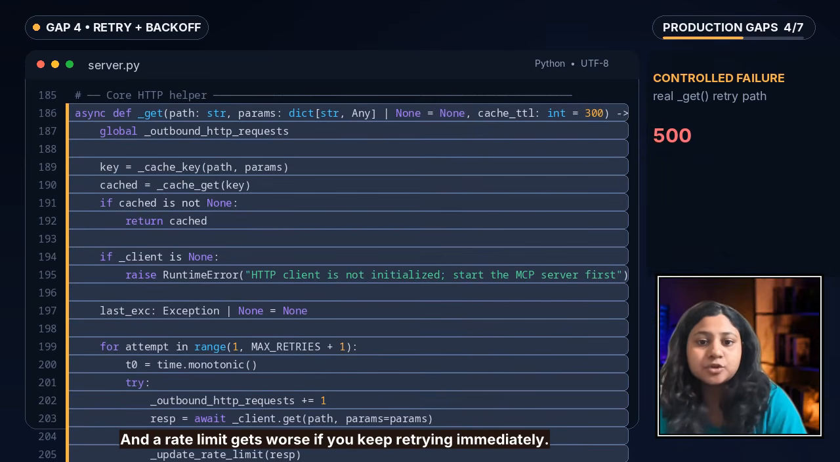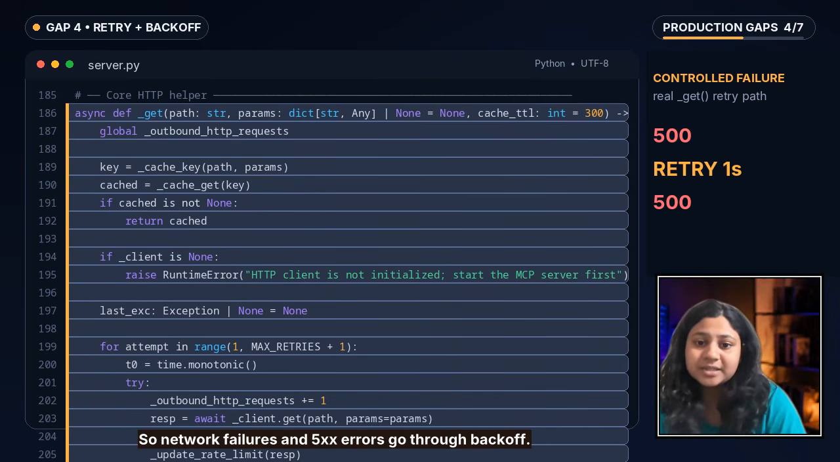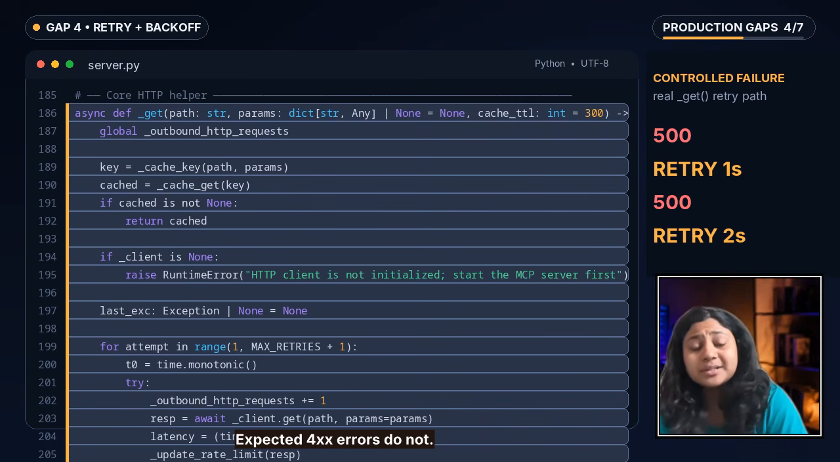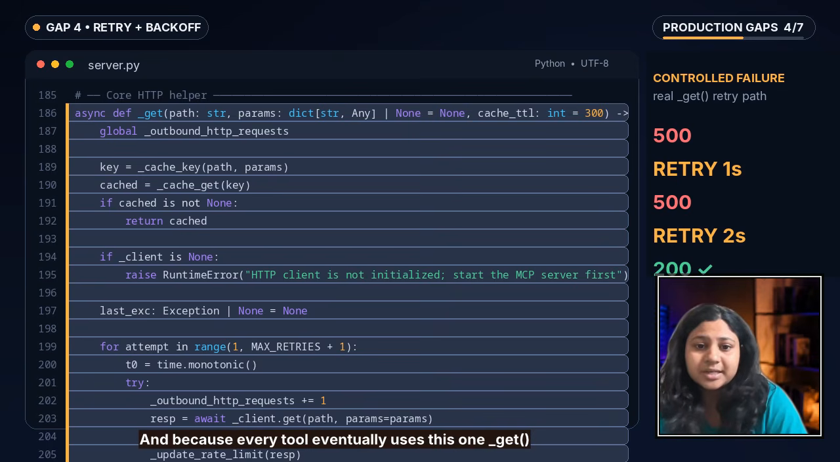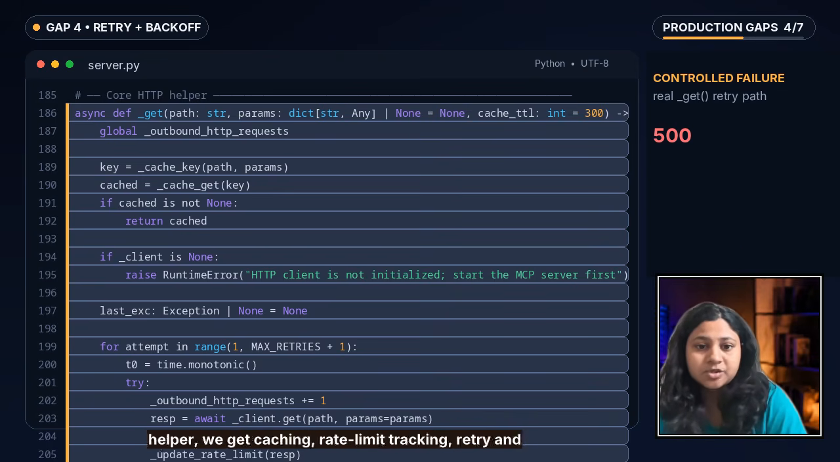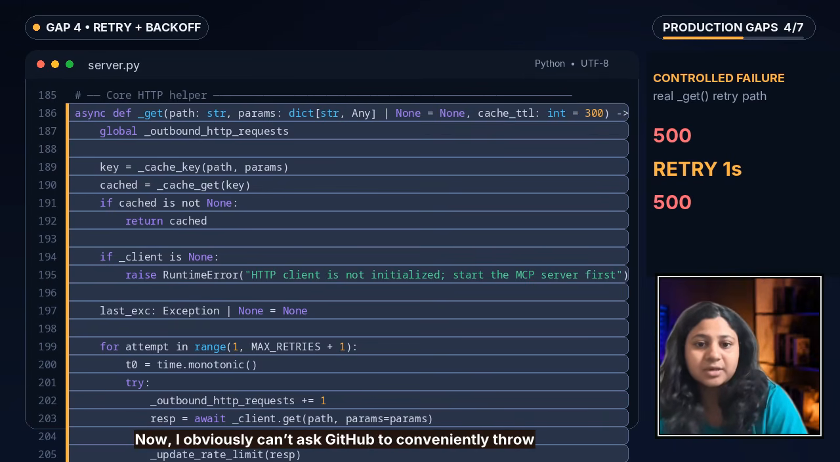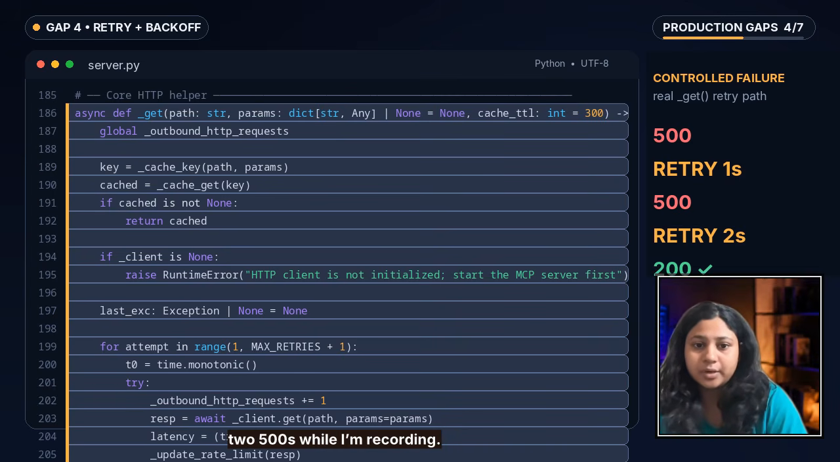And because every tool eventually uses this one get method helper, we get caching, rate limit tracking, retry and logging in one place itself. Now, I obviously can't ask GitHub to conveniently throw two 500s while I'm just recording. So for this one test, I'm using fault injection. The upstream transport returns 500, 500, and then 200. And the retry logic you are watching is the real server code here.